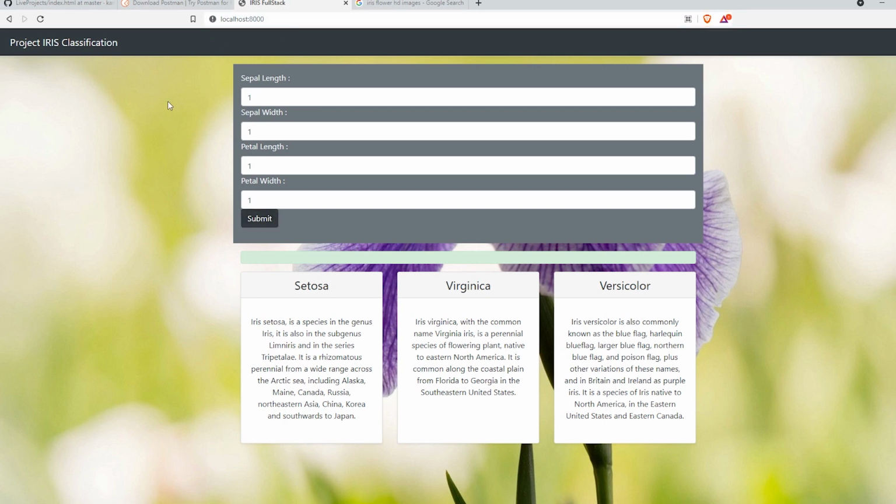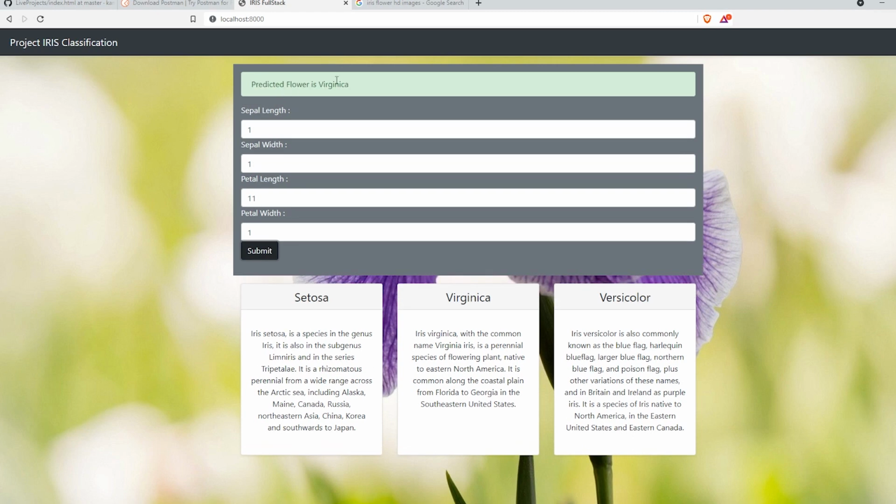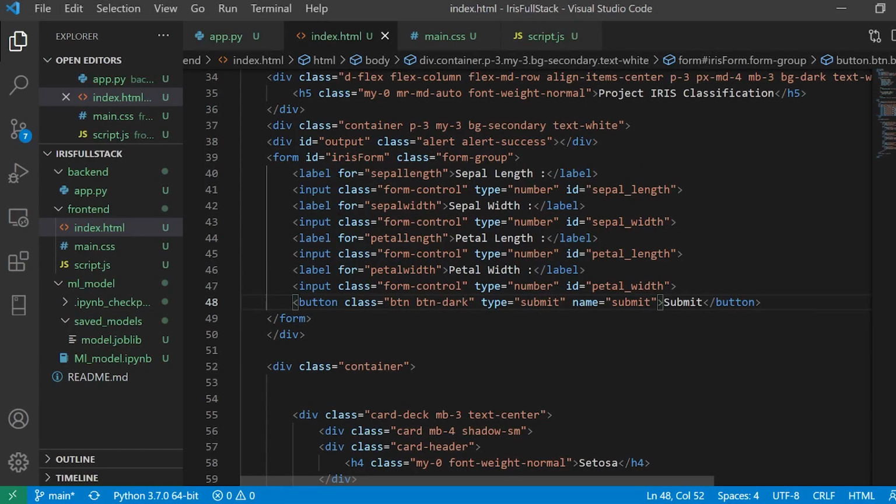Okay, so we have an issue, and let me check. Okay, so now let me try this. I'll say 111 and I'll say submit, and it says predicted flower is Virginica. But now this is not a very great thing, because even if I reload the page, I have this over here. So I'll write a little bit of JavaScript to handle that.